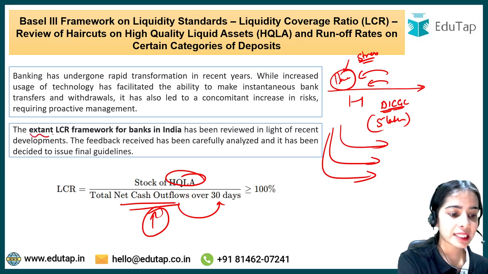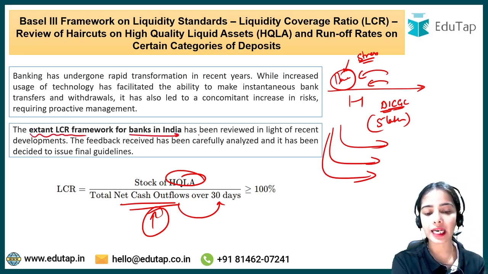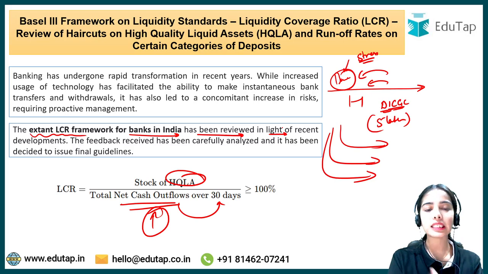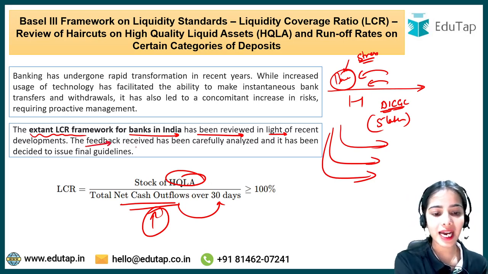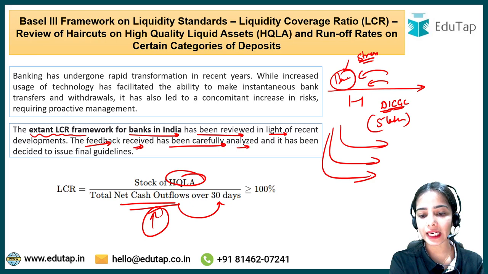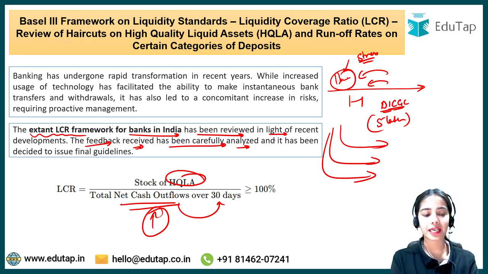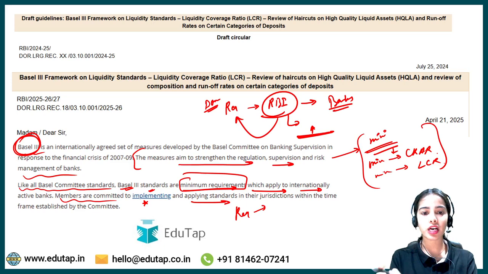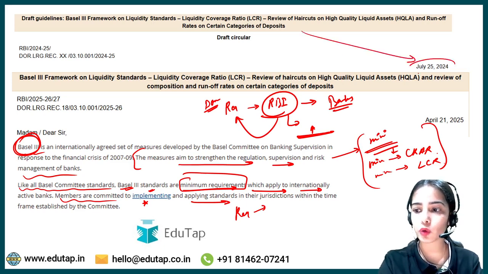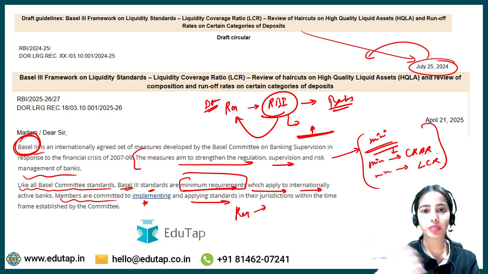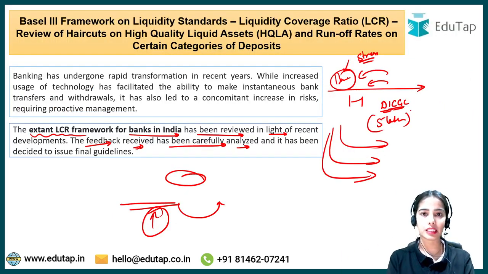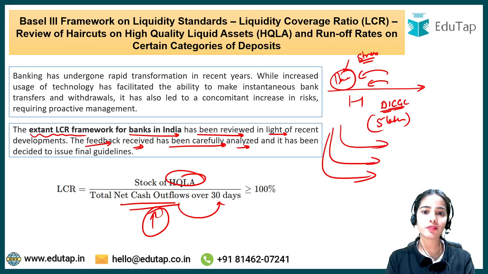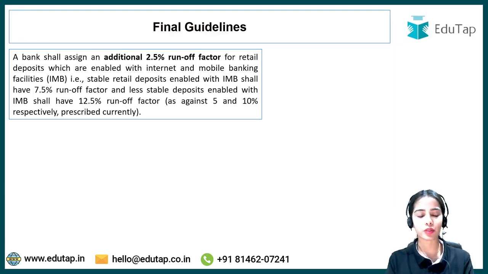Okay. So the existing LCR framework for banks in India has been reviewed in light of the recent developments that have happened in the technological sphere, in the digital ecosystem sphere. The feedback has been received and carefully analyzed, and it has been decided to issue the final guidelines. The draft guidelines were released in July 2024. After that, feedback was taken from the stakeholders, from the market participants, and now the final guidelines have been released. That we have to understand. So any confusion anyone has till now? I hope there is no confusion.